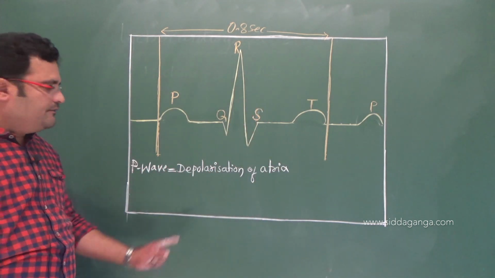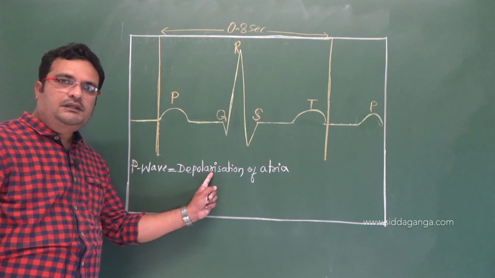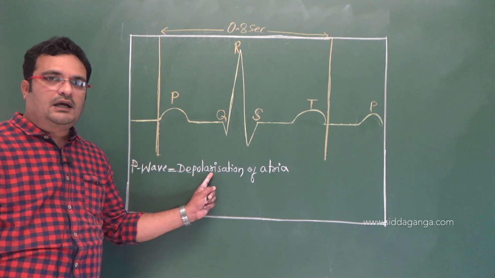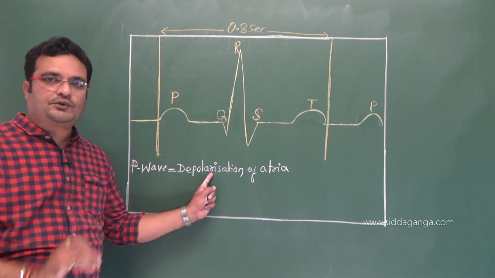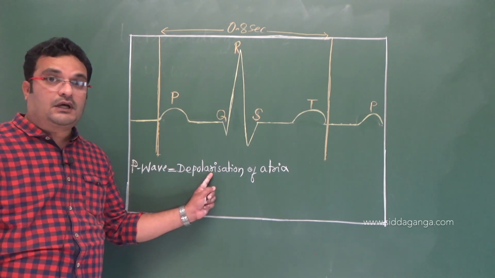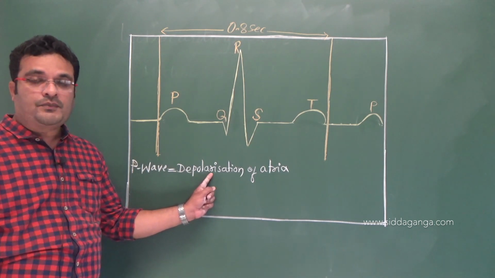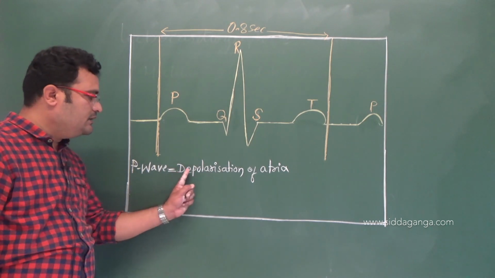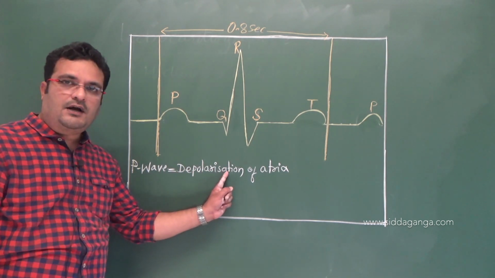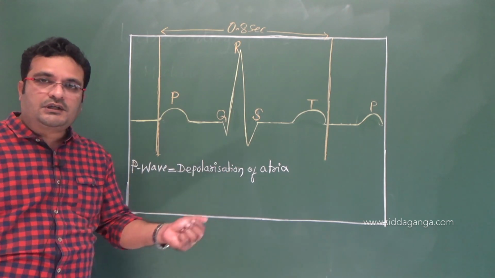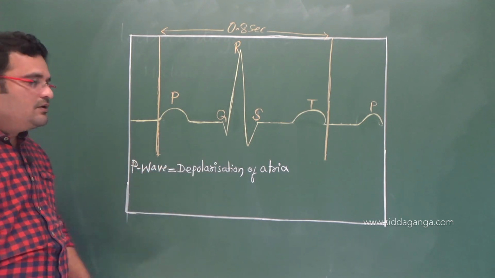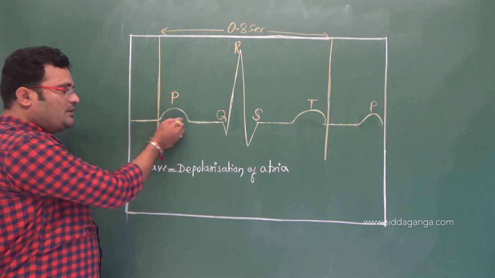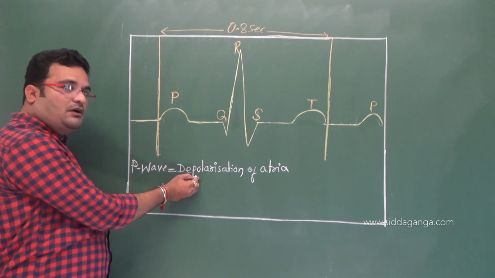Depolarization of atria means atrial systole, auricular systole, lasting 0.1 seconds. So that is called depolarization of atria, and as the action potential is generated, it results in the P wave, right? So the P wave shows the depolarization of atria.